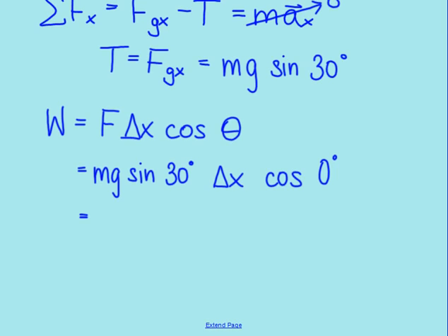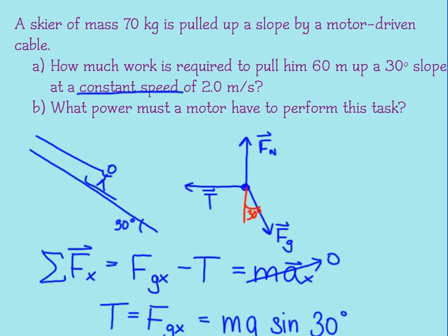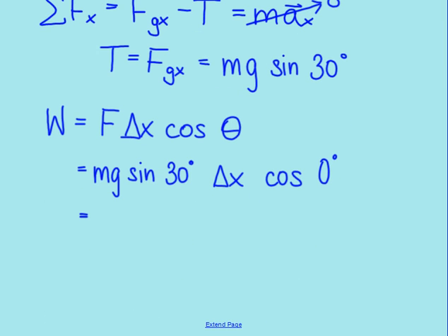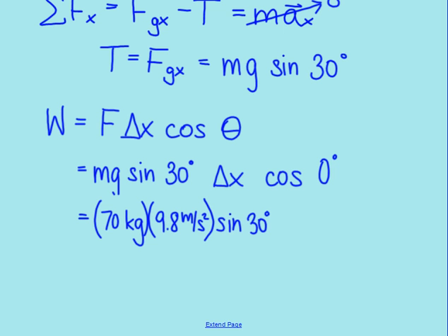Now I can go ahead and plug some numbers in. It says that this gear has a mass of 70 kilograms and is being pulled 60 meters up this incline. So 70 kilograms. G we know is 9.8 meters per second squared. Magnitudes only, no vector symbols. Times the sine of 30 degrees. Times the displacement of 60 meters. And we know that the cosine of 0 degrees is 1, so I will not write that out here.